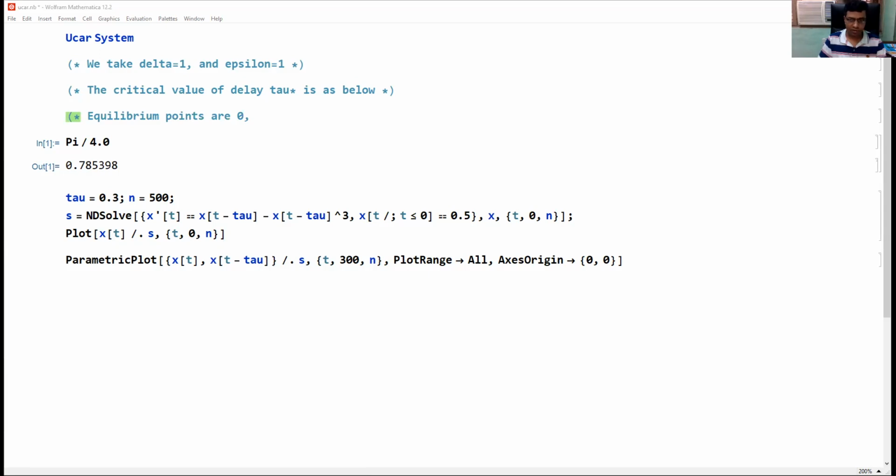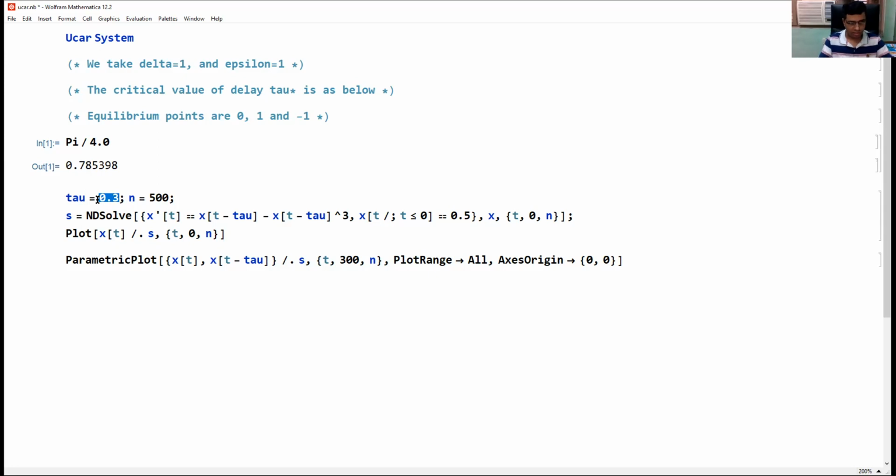So that plus minus 1. So 0 is always unstable, and these two equilibrium points 1 and minus 1 are asymptotically stable if we choose tau less than this pi by 4.